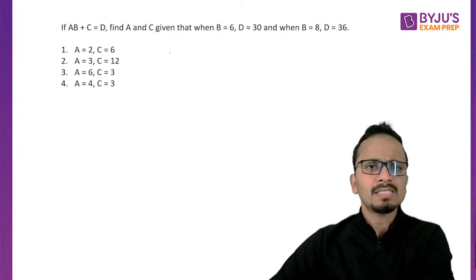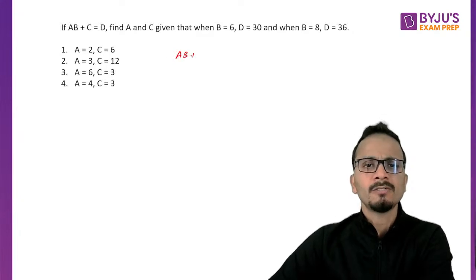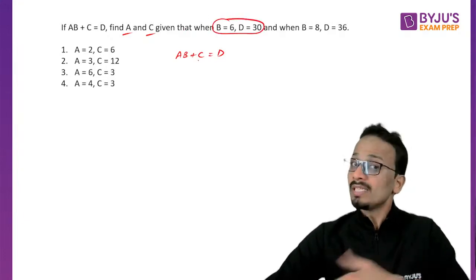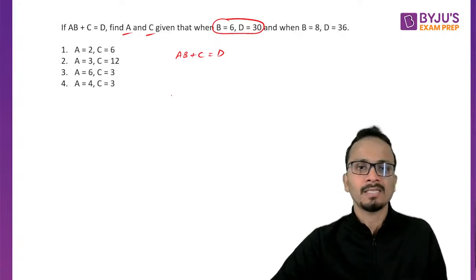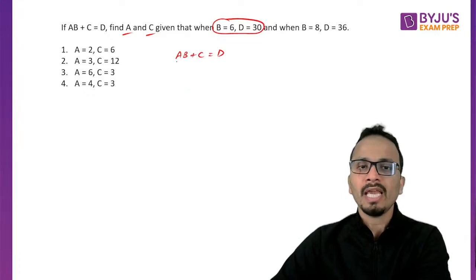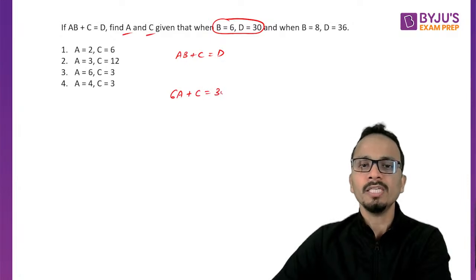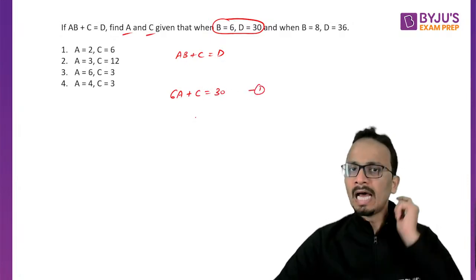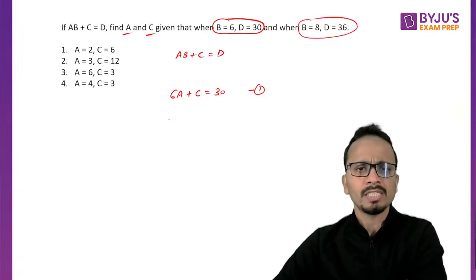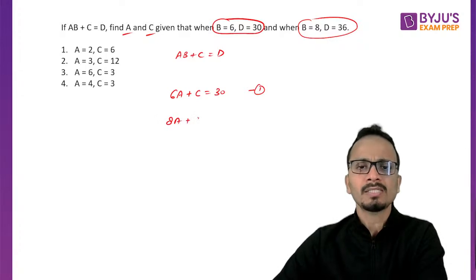So AB plus C is equal to D. This equation is given. We need to find out the values of A and C when B is 6, D is 30. So I'll substitute the value of B and D in this equation that is given in terms of A, B, C, D. So it will become A into 6, that is 6A, plus C is equal to 30. This is equation number 1. And similarly, with the other set of values of B and D, I'll make one more equation, right? So it will be 8A plus C is equal to 36. This is equation number 2.